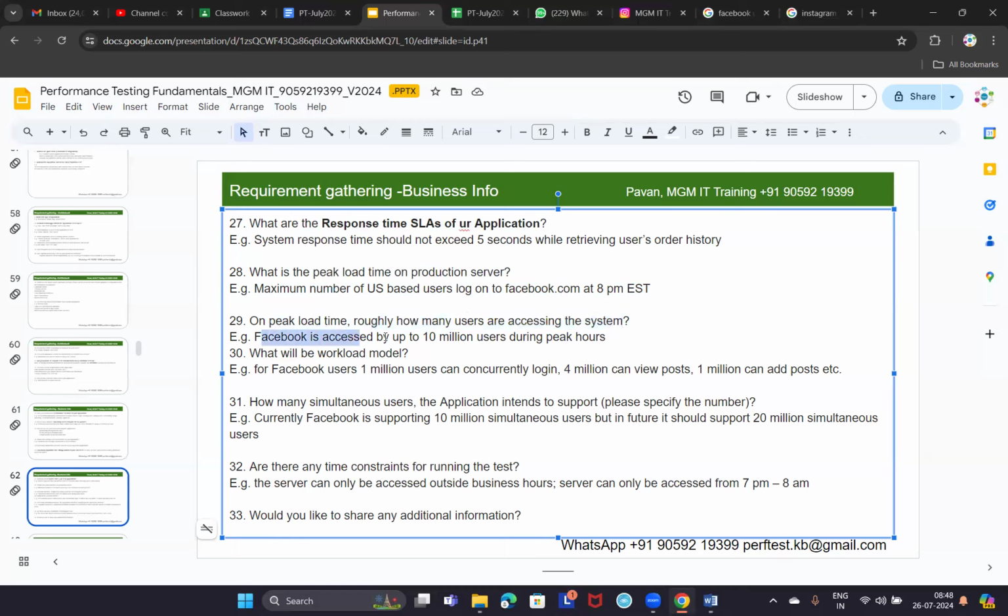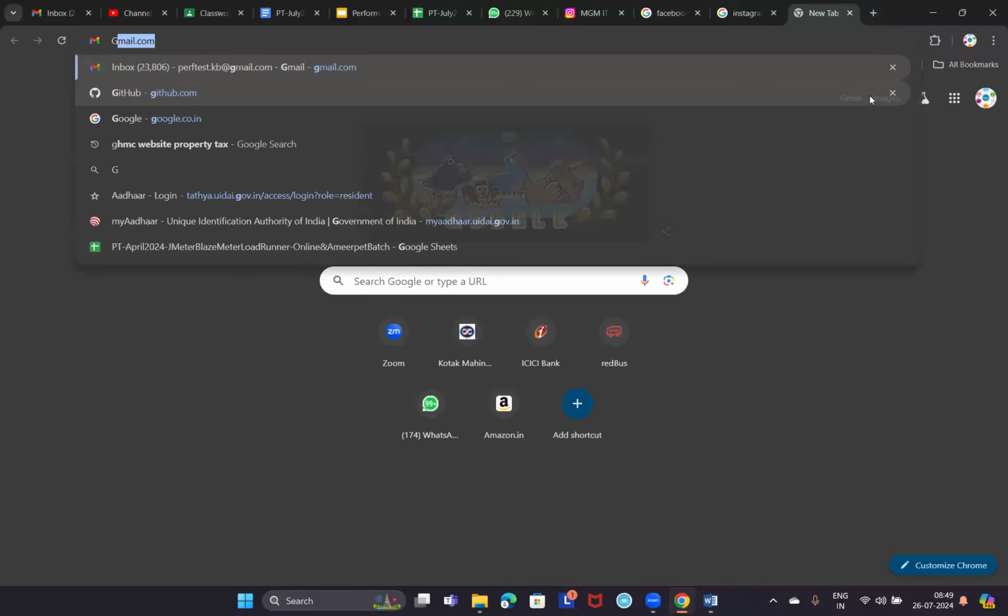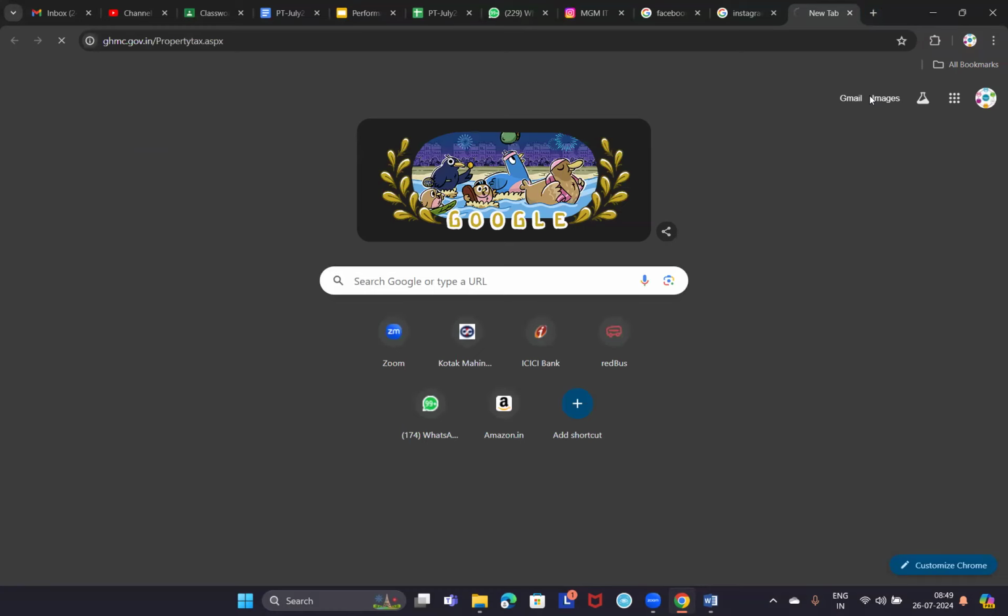Okay. Facebook is accessed by up to 10 million users during peak hours, it seems. Right? 10 million users during peak hours. Maybe this number might have increased more to 20 million or 30 million now. Right? But we need to ask, what is the peak user load on your application? Or what is the max user load on the application? To understand this, I gave this example of the GHMC website.